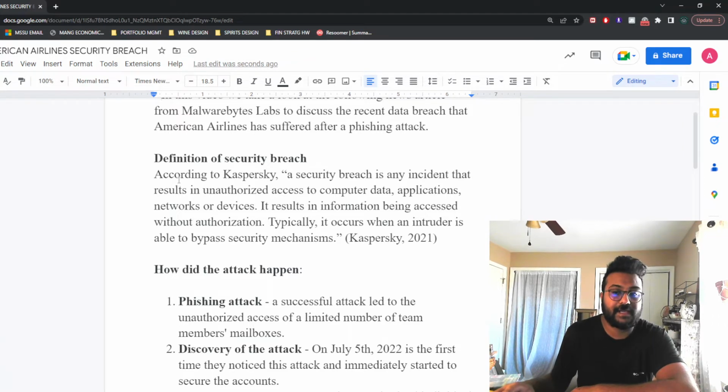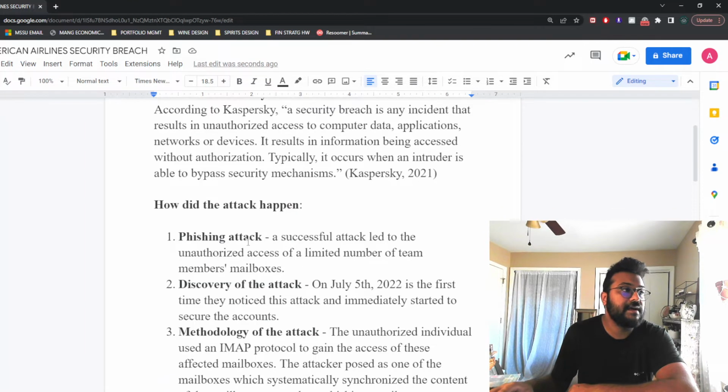According to Kaspersky, it's an antivirus company, a security breach is any incident that results in unauthorized access to computer data, applications, networks, or devices. It results in information being accessed without authorization. Typically, it occurs when an intruder is able to bypass security mechanisms. And in our case, we saw that the attacker was successfully able to breach the American Airlines information system structure and the emails and gain unauthorized access to customer data as well as some employee data.